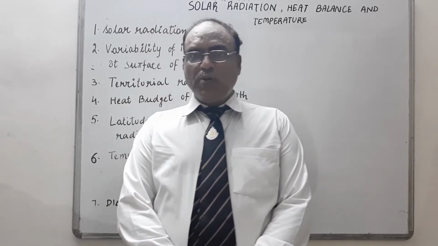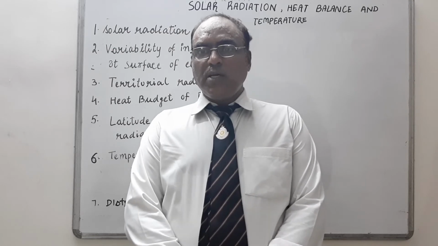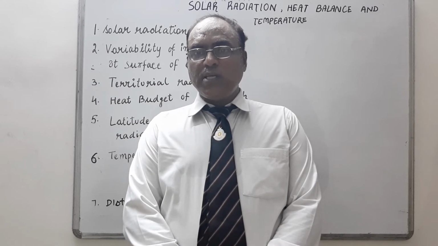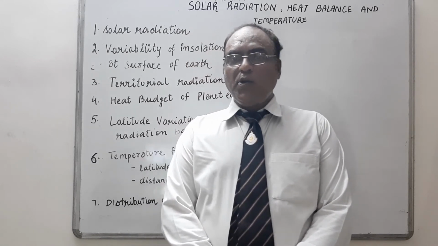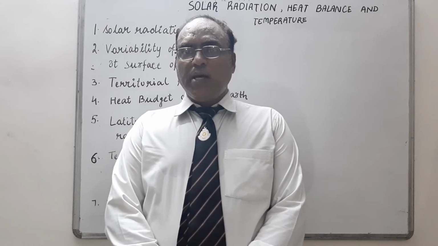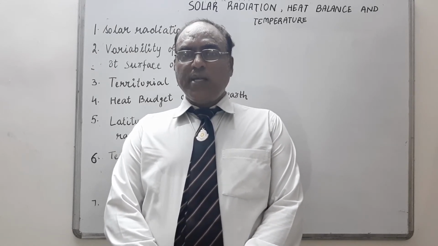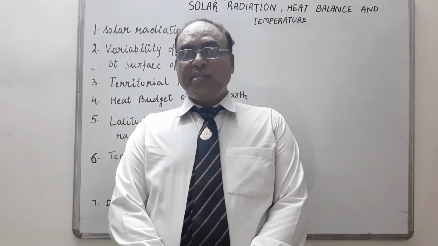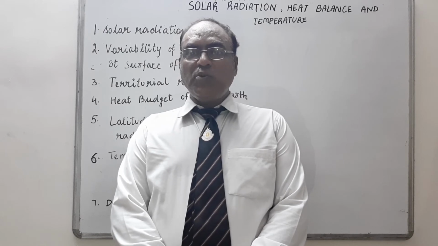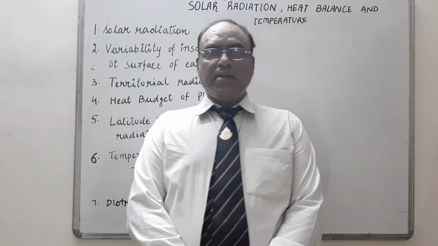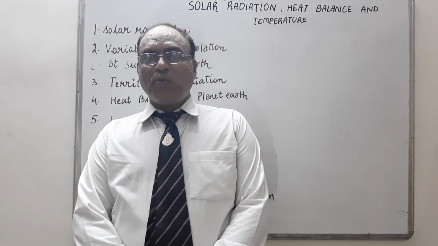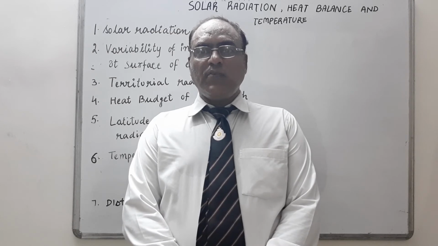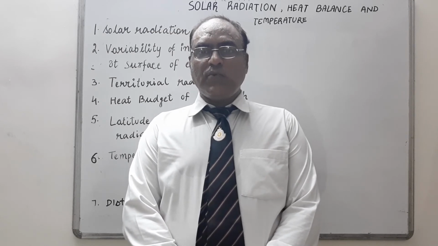Out of 100 units which come to the Earth, 35 units are reflected back to space even before reaching the Earth's surface: 27 units are reflected back from the top of the clouds, and 2 units from the snow and ice covered areas. The remaining 65 units are absorbed. So terrestrial radiation, if you see, the Earth radiates back around 51 units in the form of terrestrial radiation to the sky. 17 units are radiated to space directly, the remaining 34 units are absorbed by the atmosphere, and 9 units go through advection, convection, and turbulence. So this is the reason why.